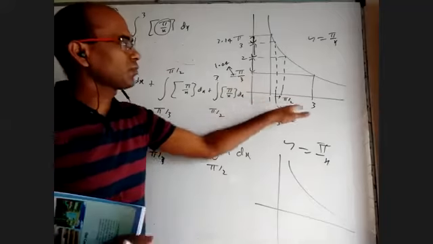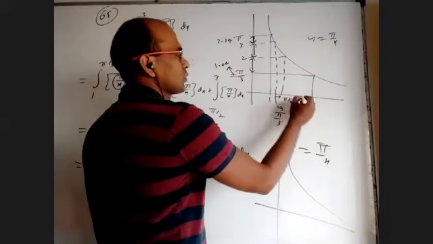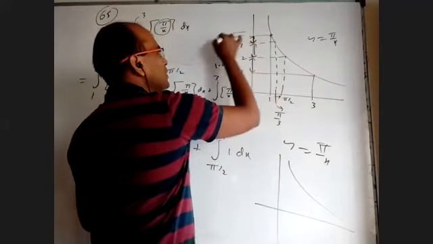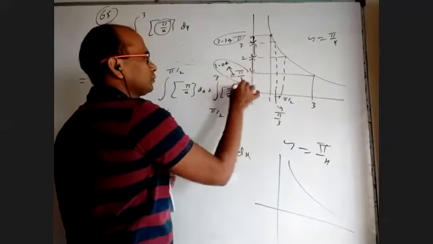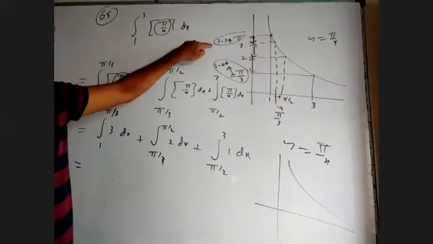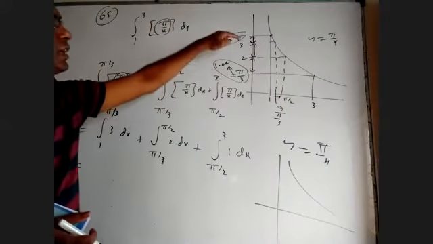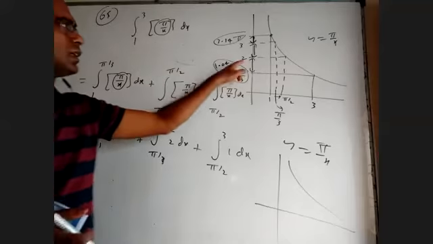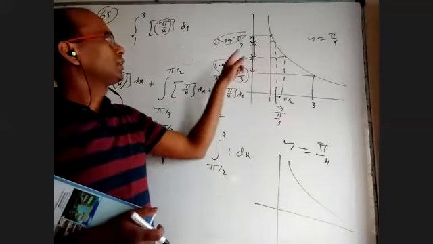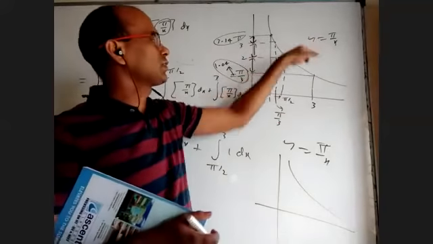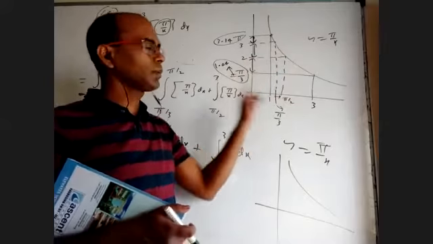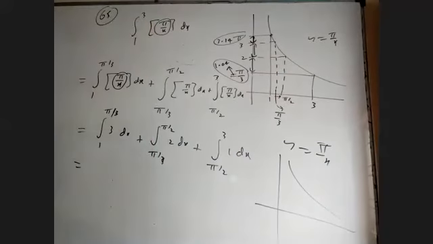When x is changing from 1 to 3, as your x value increases from 1 to 3, pi by x value started with this and decreased up to here. From 3.14, it came down to 1.04. In between, number 3 is there, number 2. These are the integers. The corresponding x values are, when you equate y equal to 3, x will come pi by 3. When you put y equal to 2, x will come pi by 2. That's why I have to break.